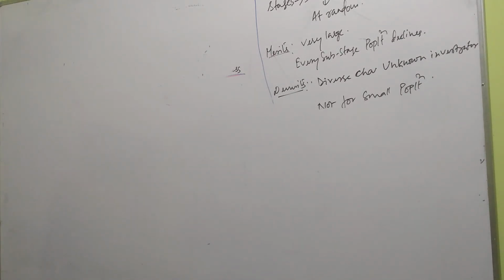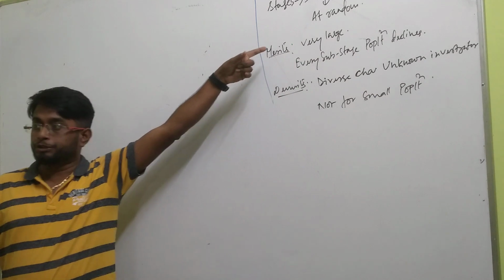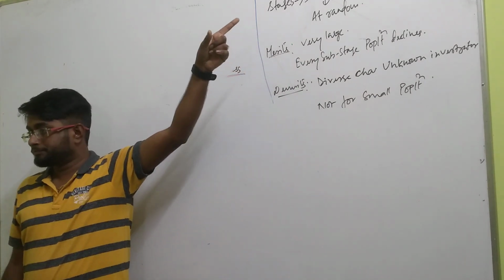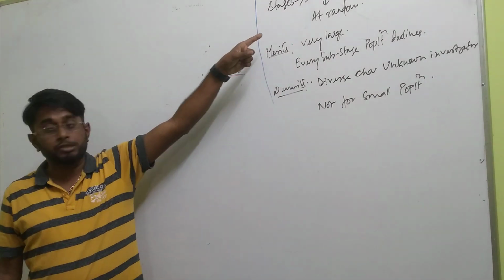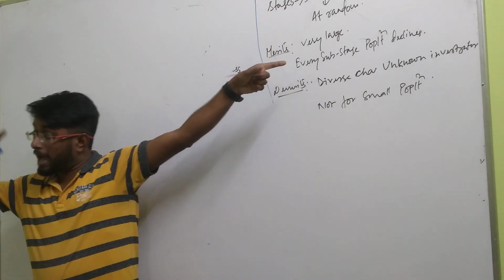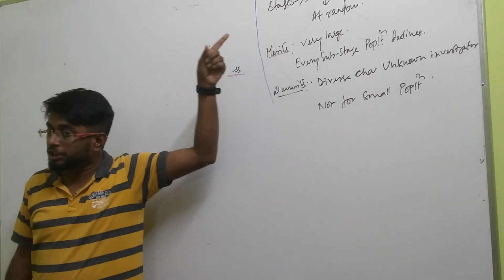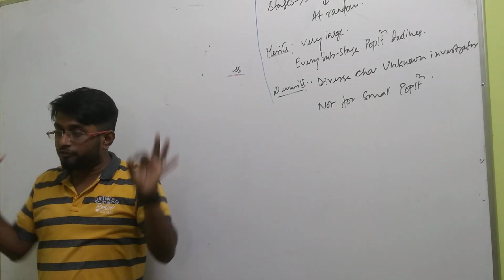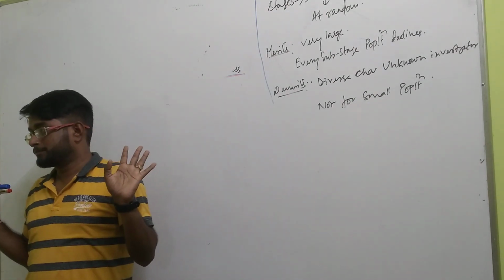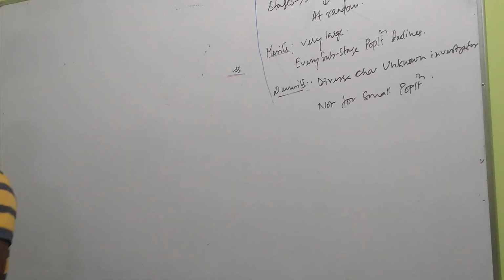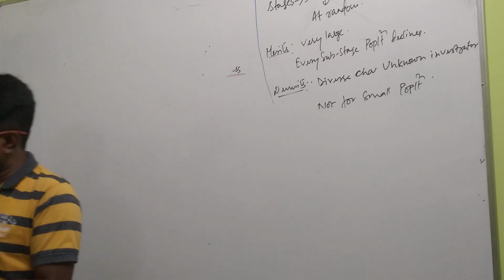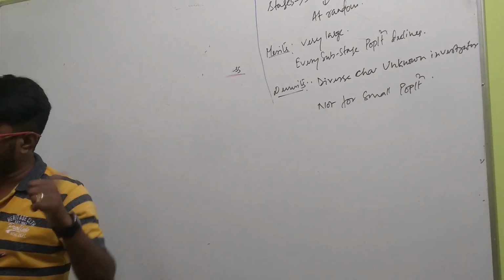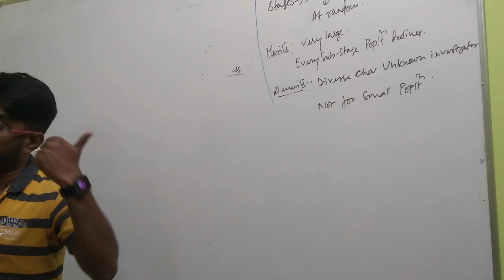Now, first thing is this. This method is useful, or the difference of this method from the other methods is this. This method is good when the population size is very, very large. Systematic is good when the population is large. Stratified is good when the population is large. Random is good when the population is large. Cluster is good when the population is very, very large.